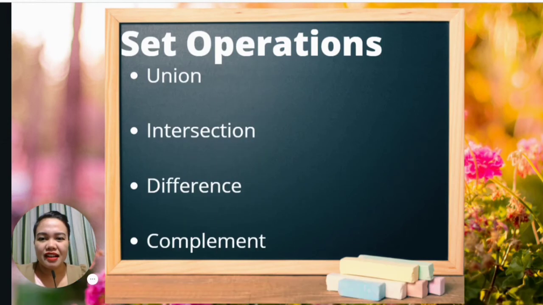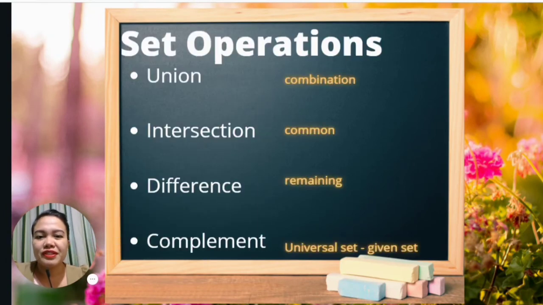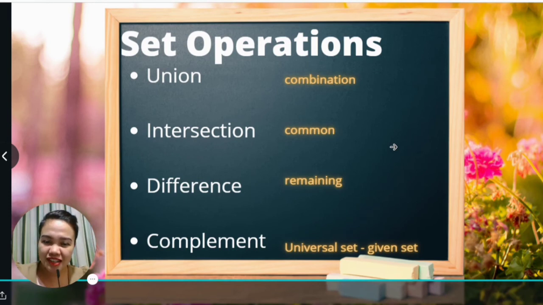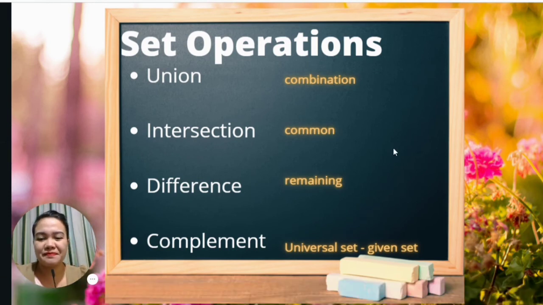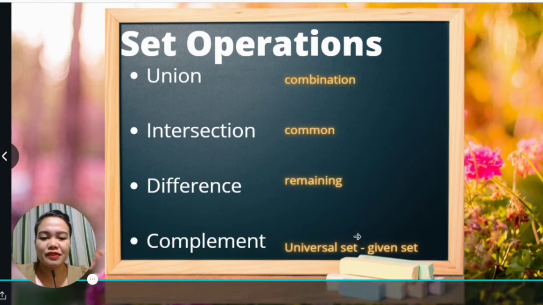Okay. Let's now have the set operations. So for the set operations, you have union, intersection, difference, and complement. There are just a few keywords that I want you to remember so that it would be easy for you to work on. So for the union, that's simply the combination of elements. Intersection means you have to find the common elements. Unsay pareha nila, unsay naa nilang duha. That's the intersection. So for the difference, you have to subtract, minus, and for the complement, you simply have to subtract the elements from the universal set.